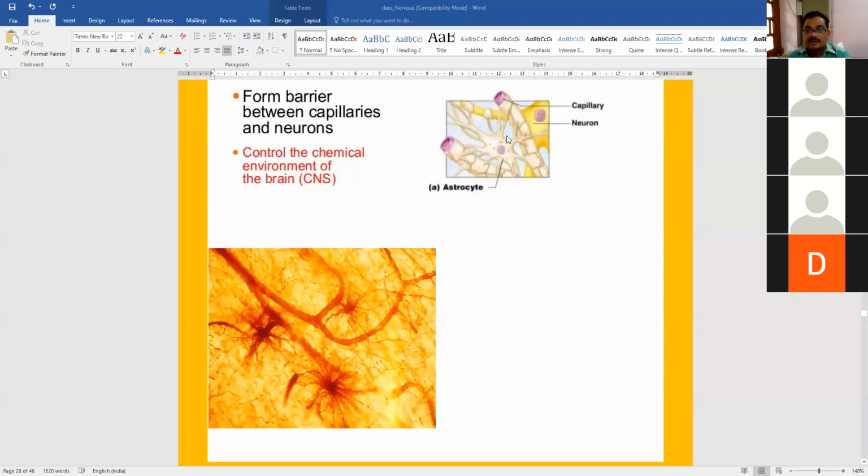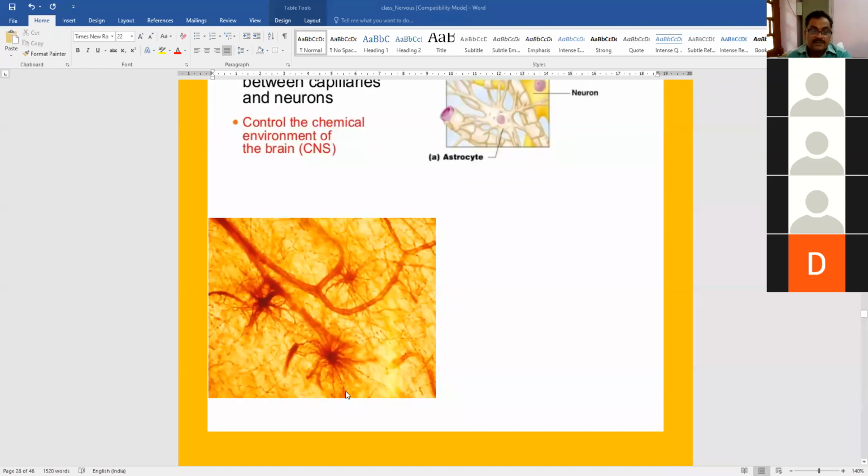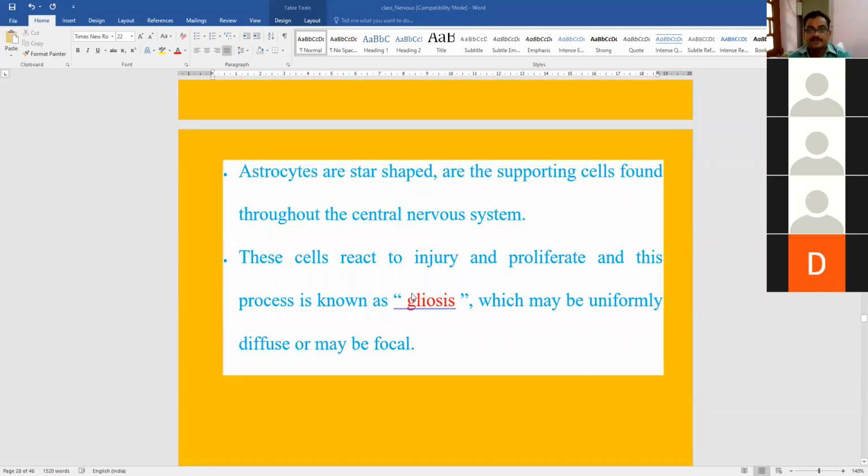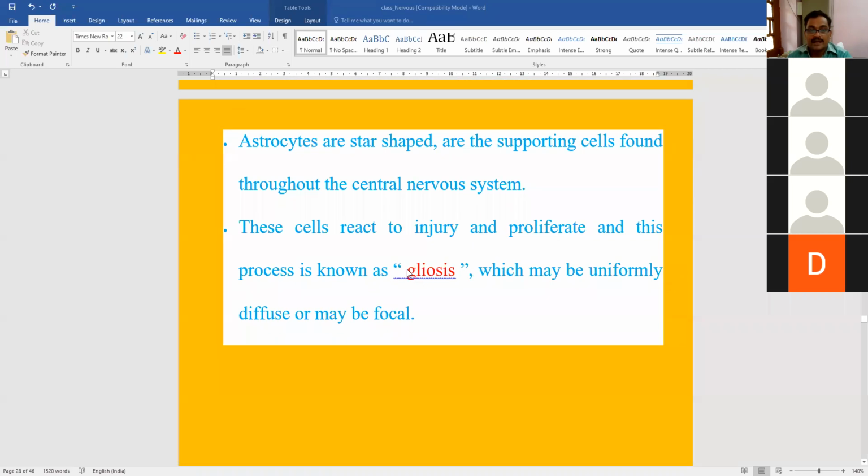They appear like a small body with numerous processes. This is how the astrocytes look in a light microscope. Numerous processes around the cell body. These are astrocytes and these are axons. These long fibers are axon fibers. You know they are supporting cells and they are responsible for, note this point for objective point of view,